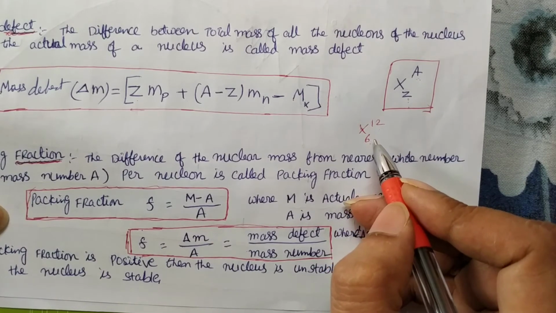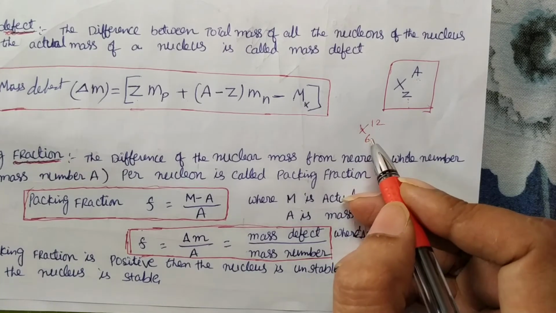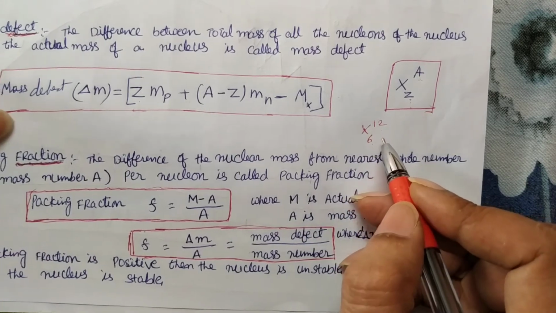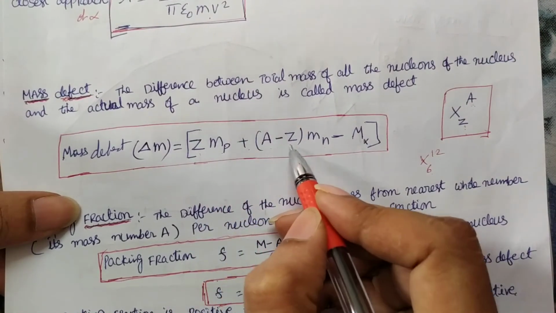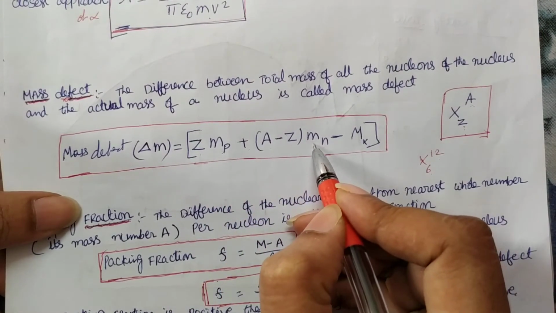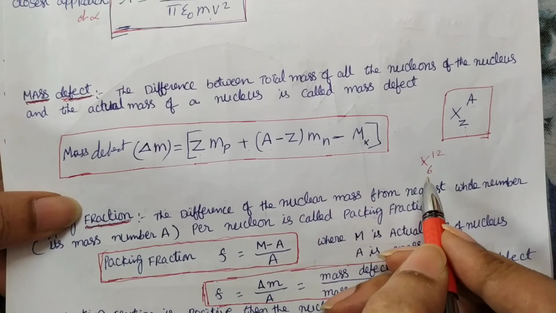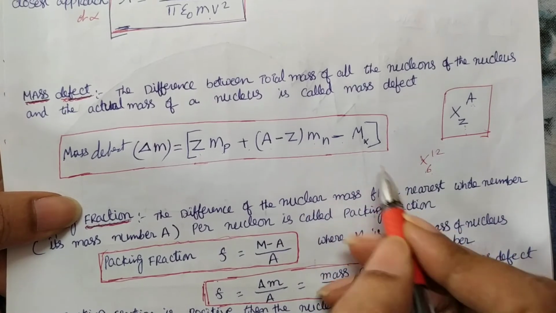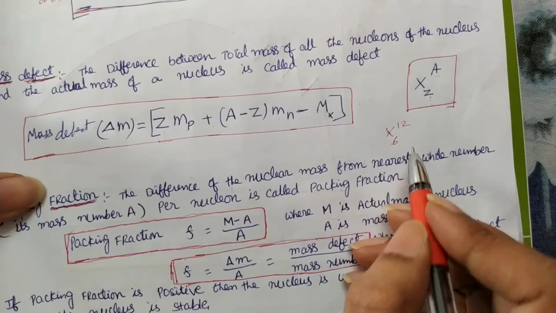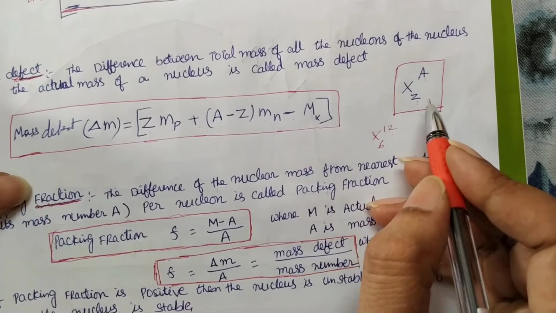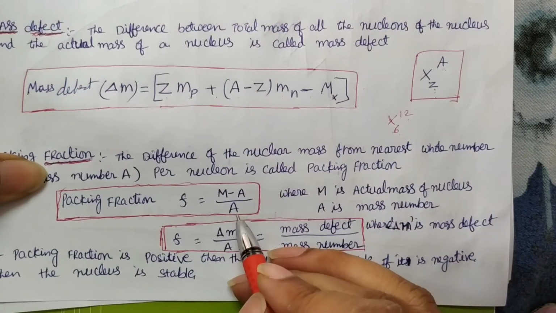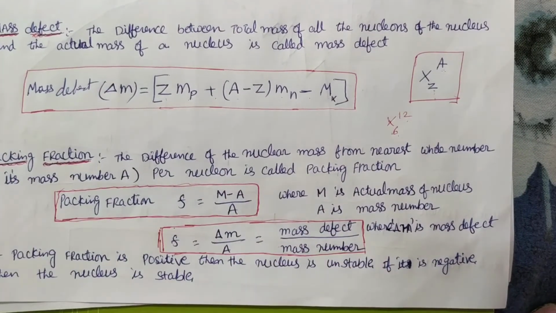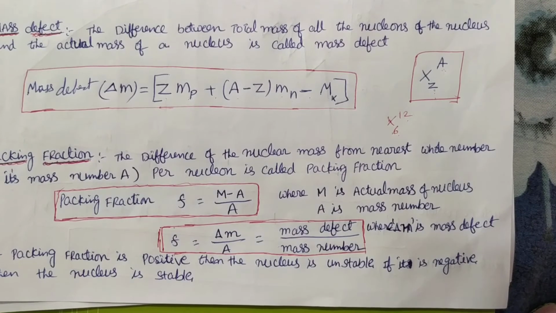If you separately measure the mass of neutrons and protons, number of protons times the mass of the proton plus number of neutrons times the mass of the neutron, minus the mass of the nucleus, that is mass defect. Mass defect divided by the number of nucleons gives, on average, how much mass each nucleon loses.